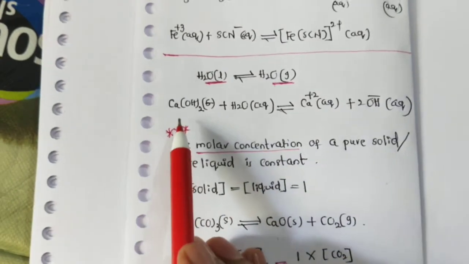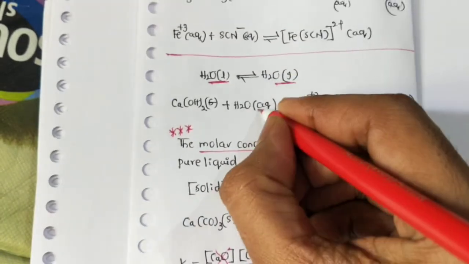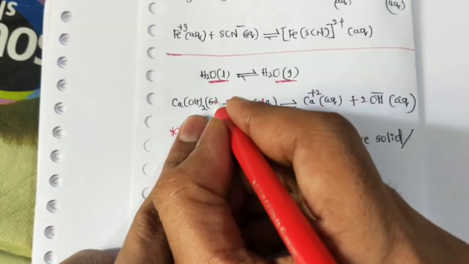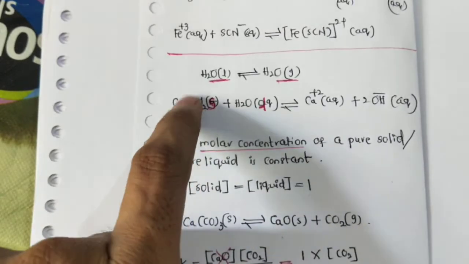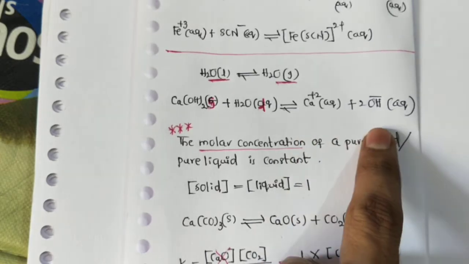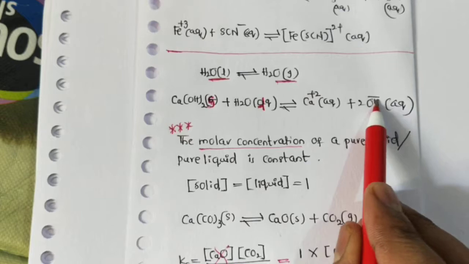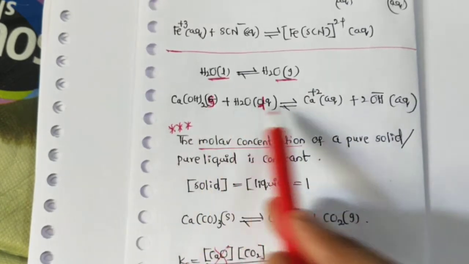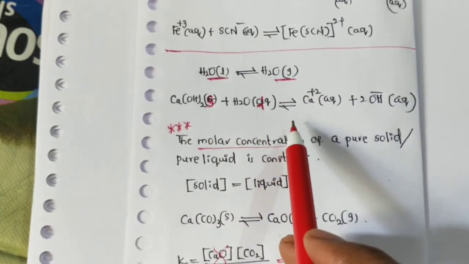Next one: calcium hydroxide is in the solid phase. Calcium hydroxide dissolved in water forms calcium ions and hydroxide ions, which are in the aqueous phase. So there is the solid phase and the liquid phase, so the phases are different. That's why it is an example of heterogeneous equilibrium.